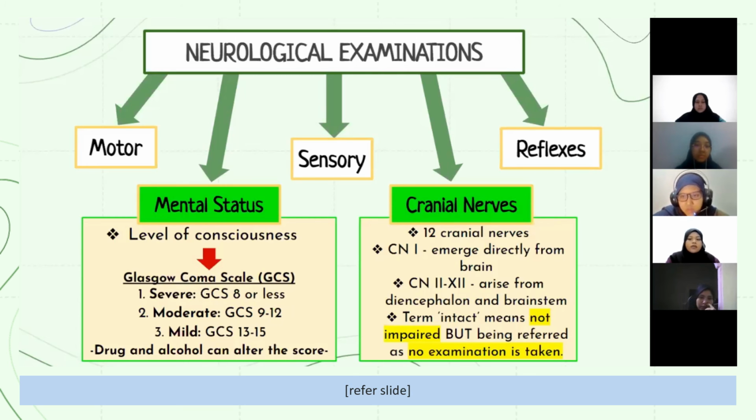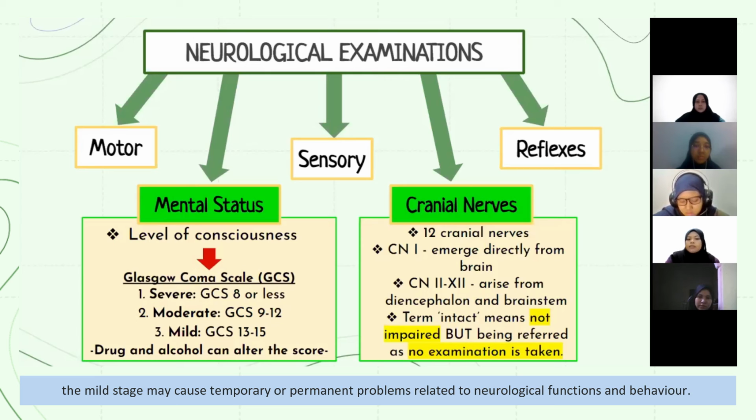The division of score will be as stated in the slide, which is the severe brain injury will have a score of 8 or less, while moderate brain injury will have a score of 9 to 12, and lastly, the mild brain injury or trauma will have a score of 13 to 15. The moderate and severe stages can cause long-term neurological impairments, while the mild stage may cause temporary or permanent problems related to the neurological functions and behavior.